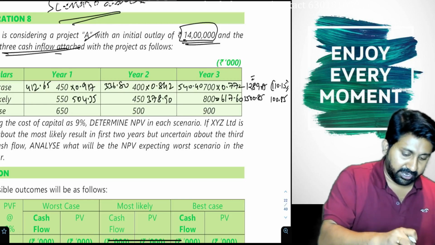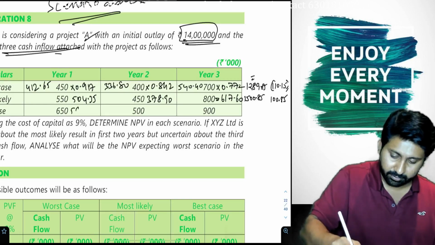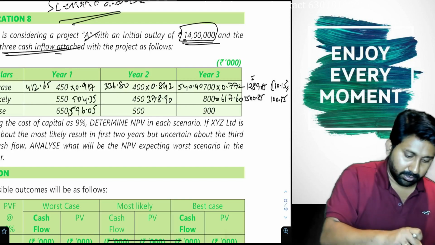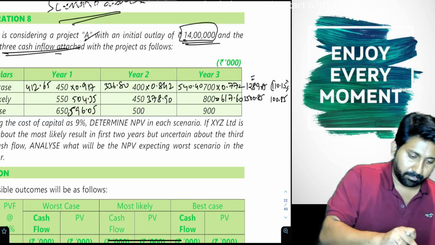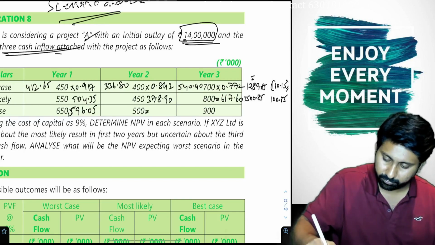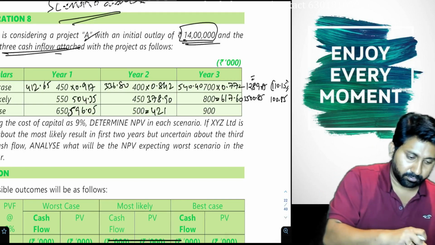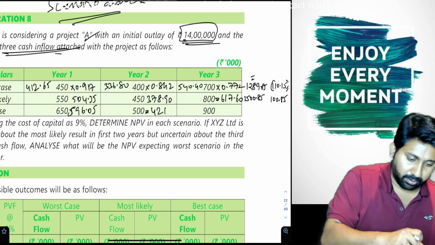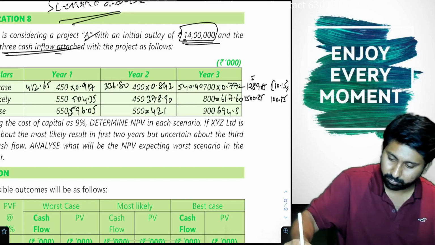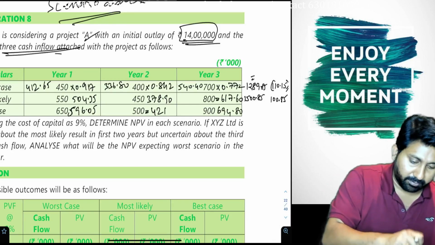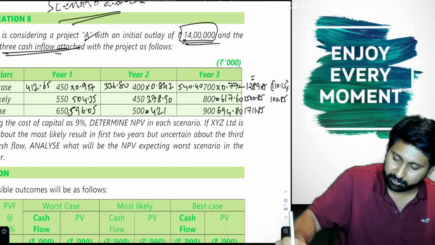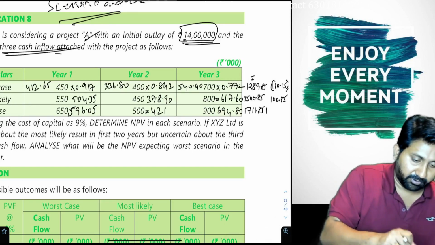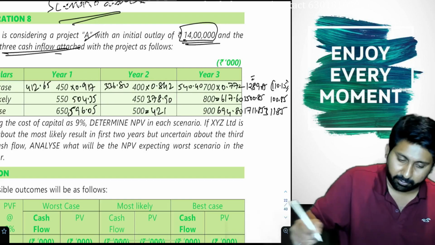650 into 0.917, 500 into 0.842, 900 into, 694.8 plus 421 plus 596.05. 1711.85 minus 1400. 311.85.